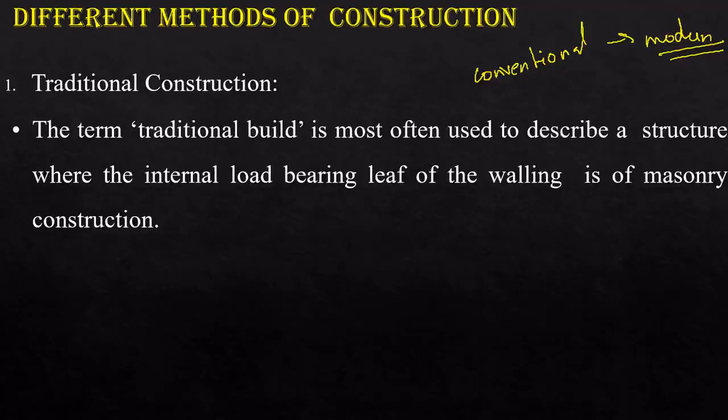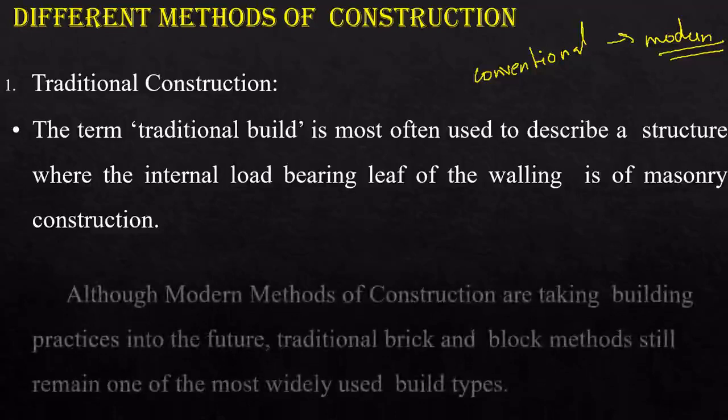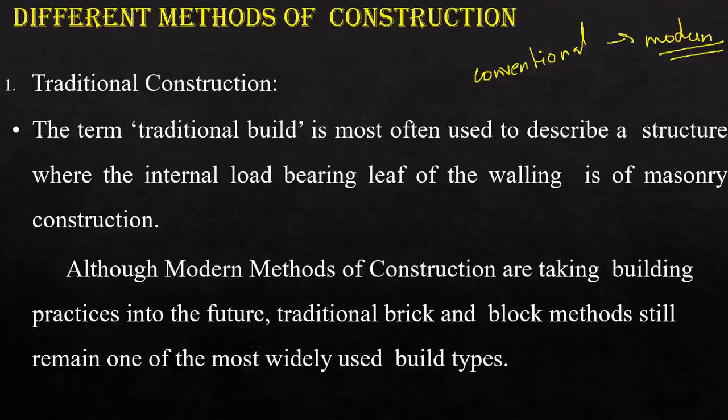So traditional buildings normally refer to masonry buildings. And although modern methods of construction are taking building practices into the future, traditional brick and block methods still remain one of the most widely used build types.